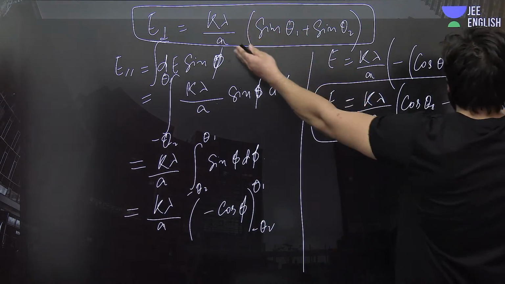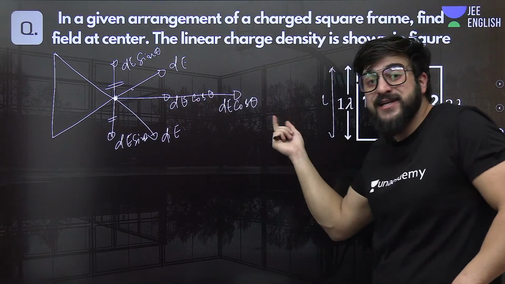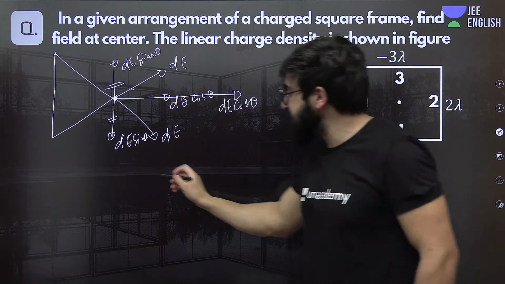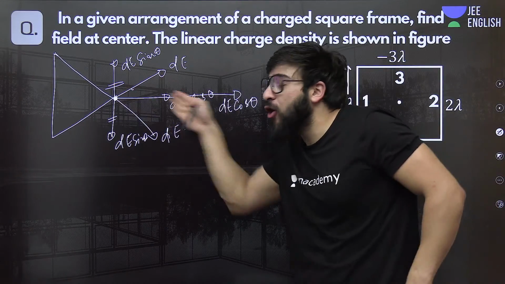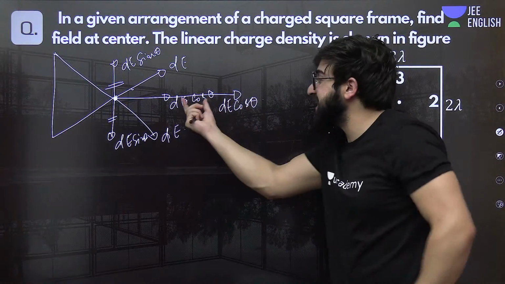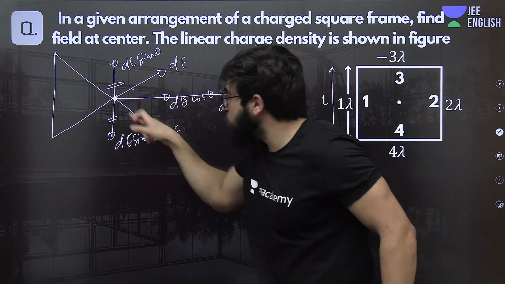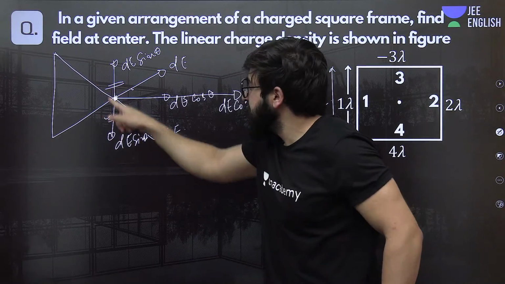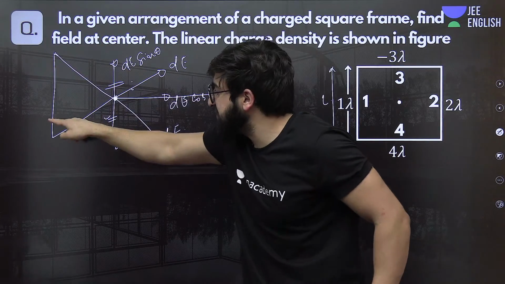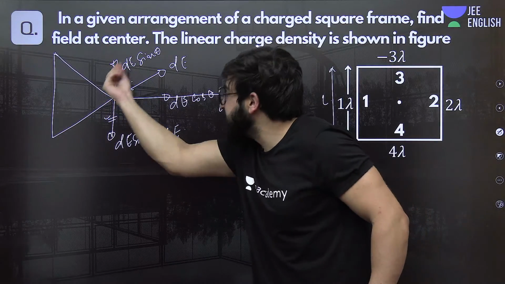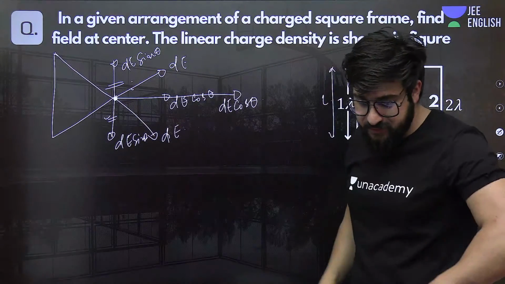Because this is the net, don't confuse yourself about why I am not taking the cos theta and why I am taking sine theta. Can I say in this case, because of this rod, the net electric field will be along the x-axis only, that is dE cos theta. The electric field of this element has this sine component, and the electric field of the other element also has this sine component. They will be equal because this is at 45 degrees. So this will cancel this one, and only what we get is 2 dE cos theta.